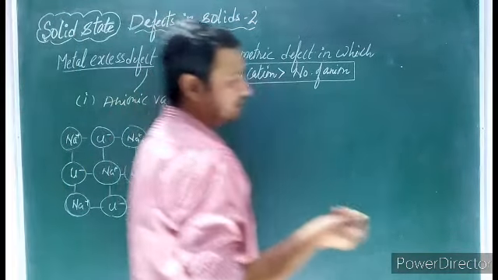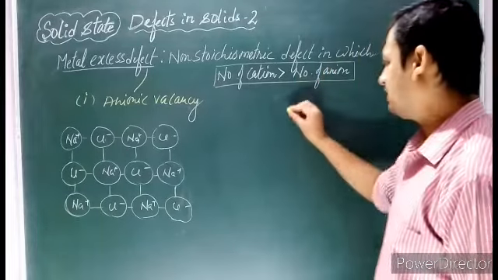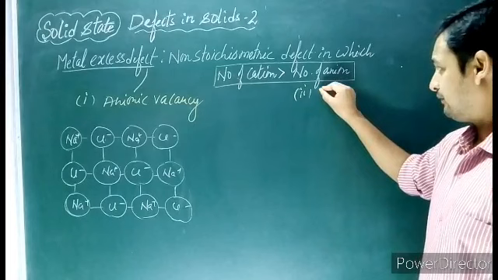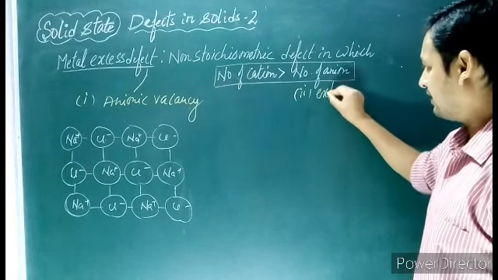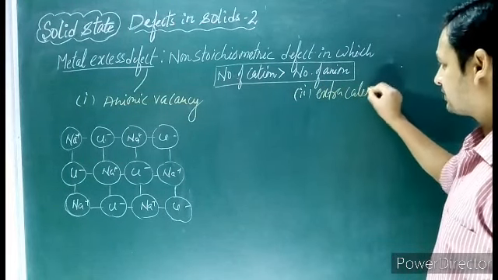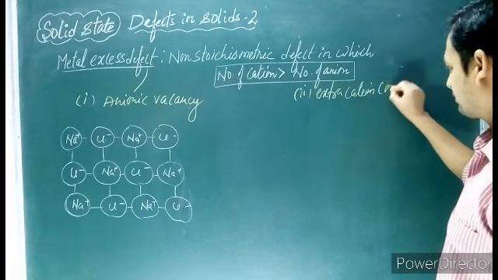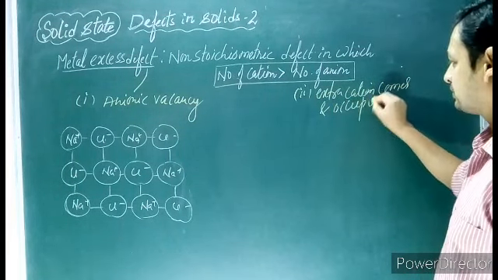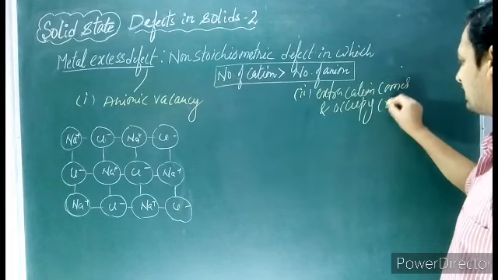Or we can have a second possibility. Second possibility is if an extra cation comes and occupies the crystal lattice.